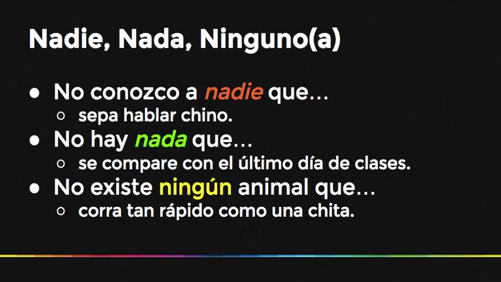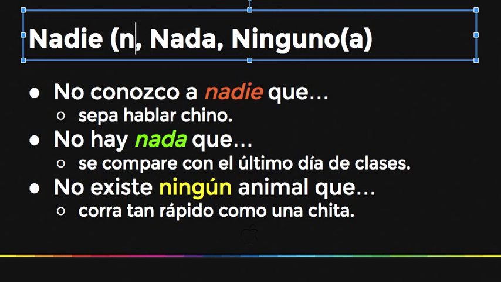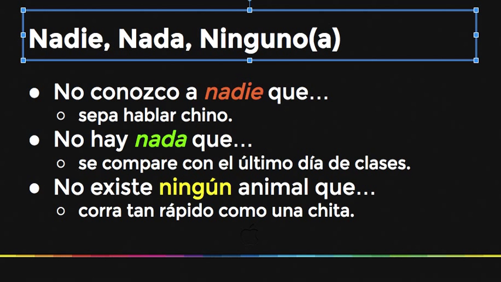Lastly, these words are really important. Nadie, nada, ninguno. These are all three negative words, we'd call them. Nadie, you should know what that is. It means nobody. Nada means nothing, and ninguno means none or no. So if I said ningún hombre, no man, ninguna chica, no girl, in the world.